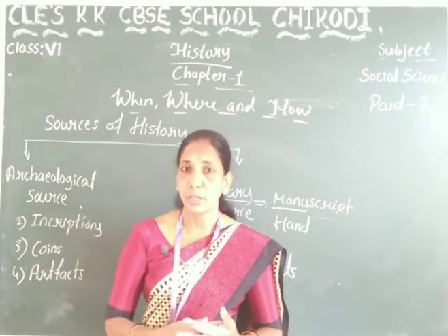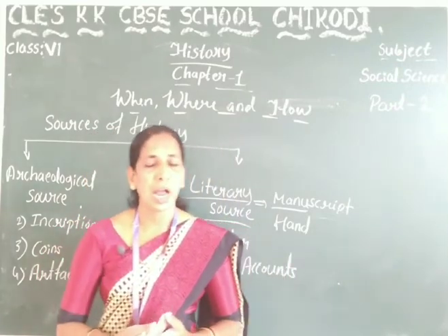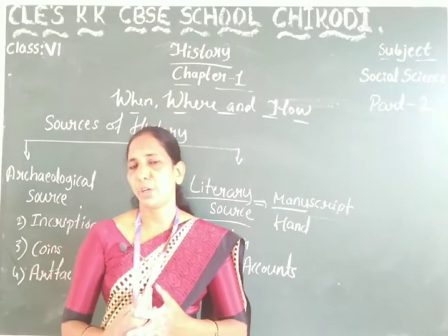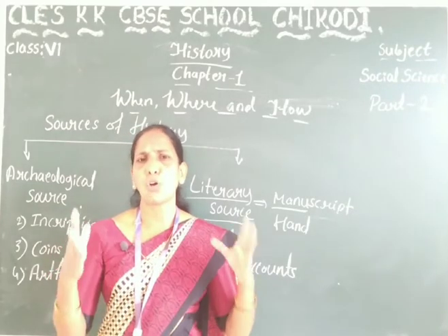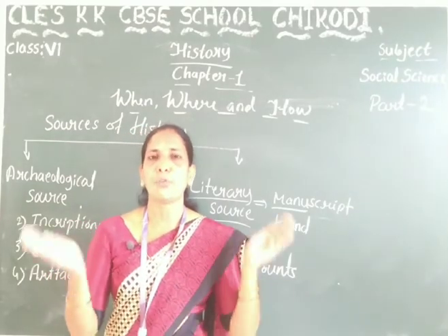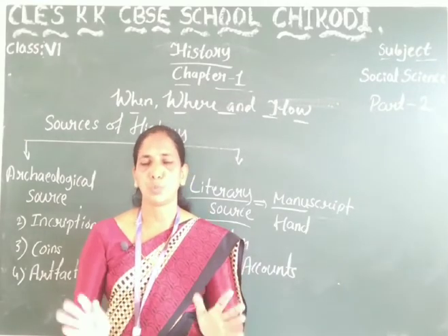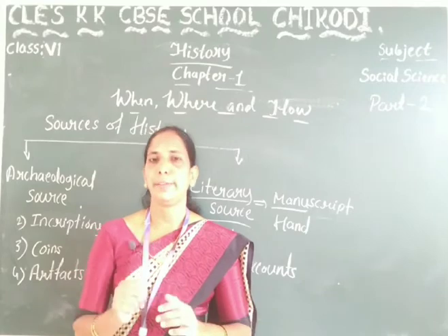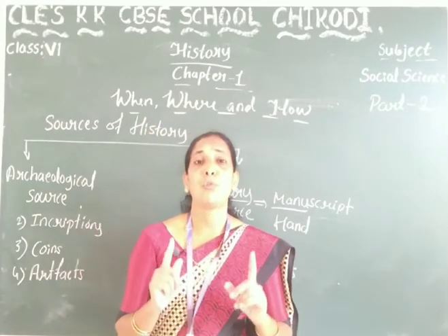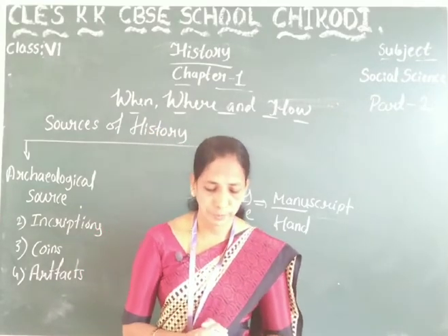All of this is written in the book Indica. These are the foreign accounts.